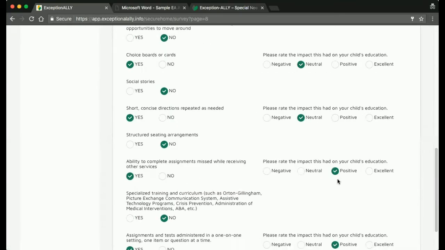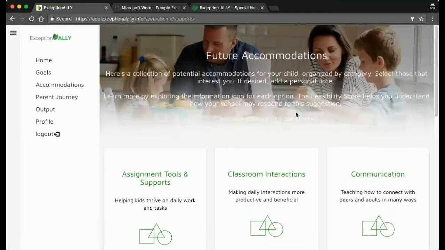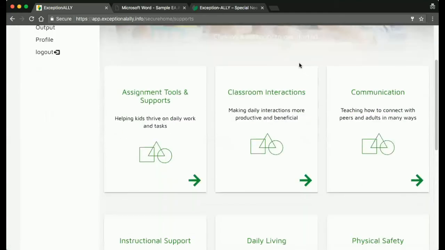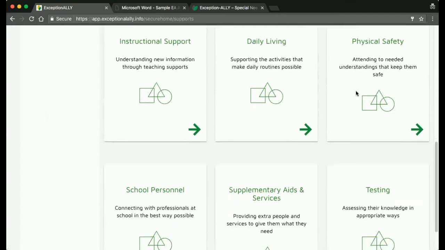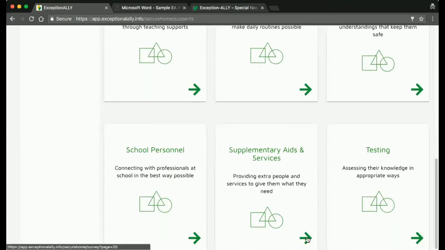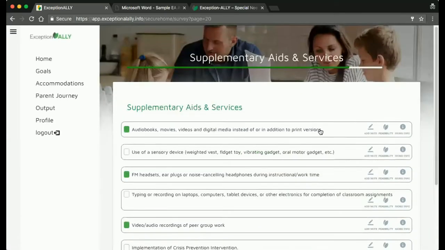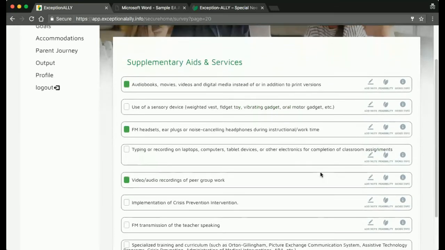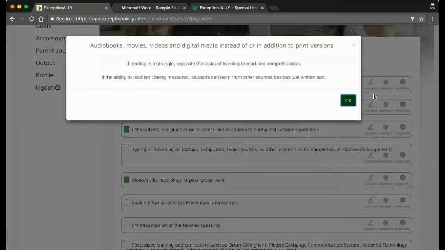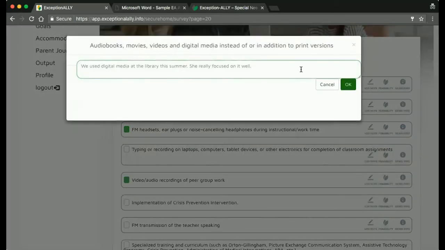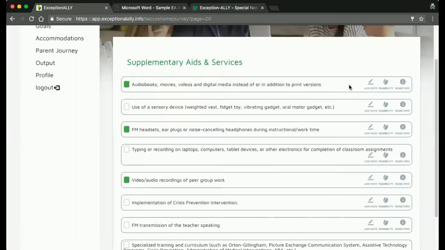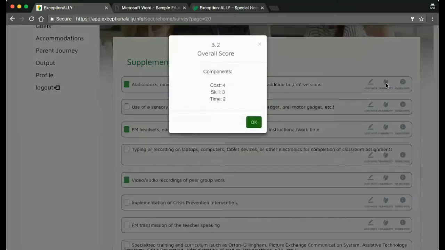Next, it's time to look forward with future accommodations. Our exceptionality experts have collected lots of potential accommodations for your consideration, specifically suited for each exceptionality. Exception Ally also offers you more information about these supports. Click the More Info button to read what this accommodation is and how it could impact your child. Click the Add Note button to record a personal note that explains why you'd like to try the support. Click the feasibility score to see how a school or district may respond to this request.